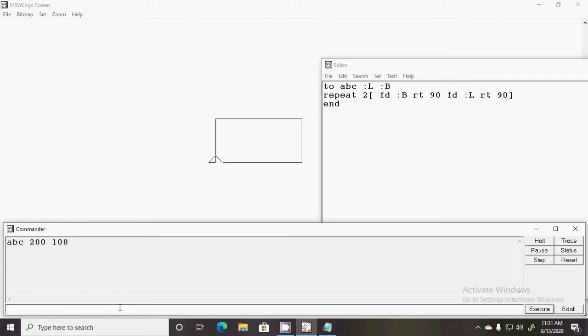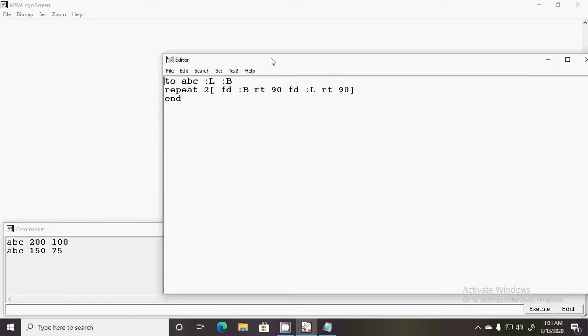See, we got the rectangle whose length is 200 and breadth is 100. Again, you can run the same procedure with a different value. So this is one way to take input.